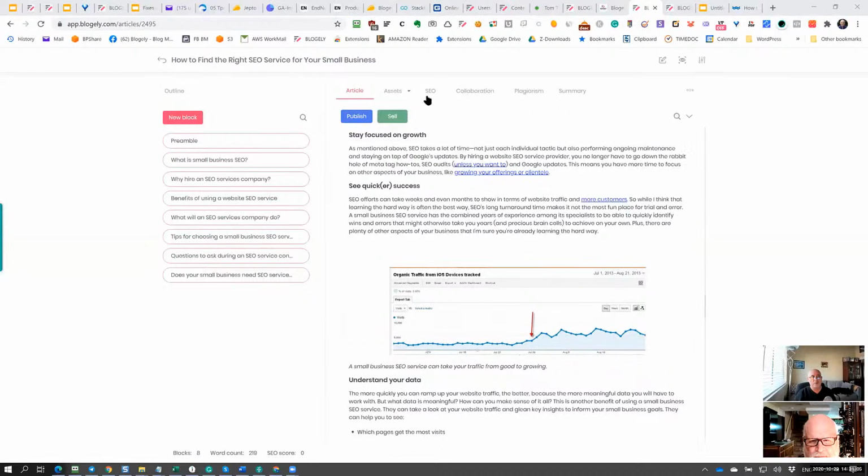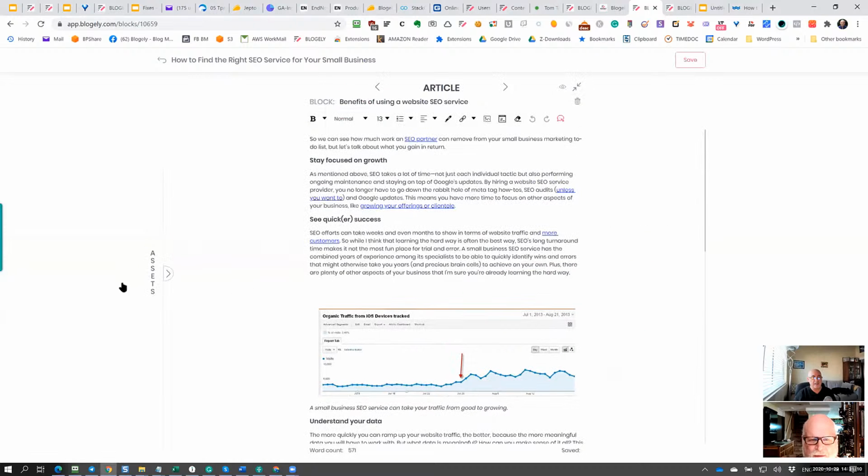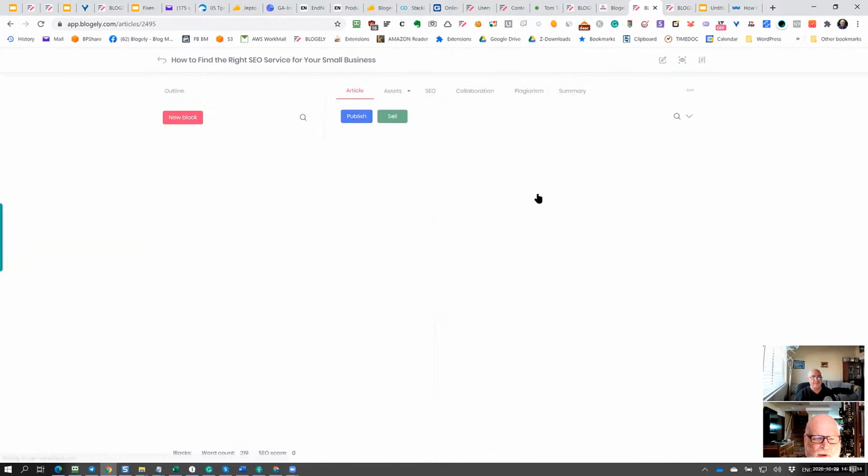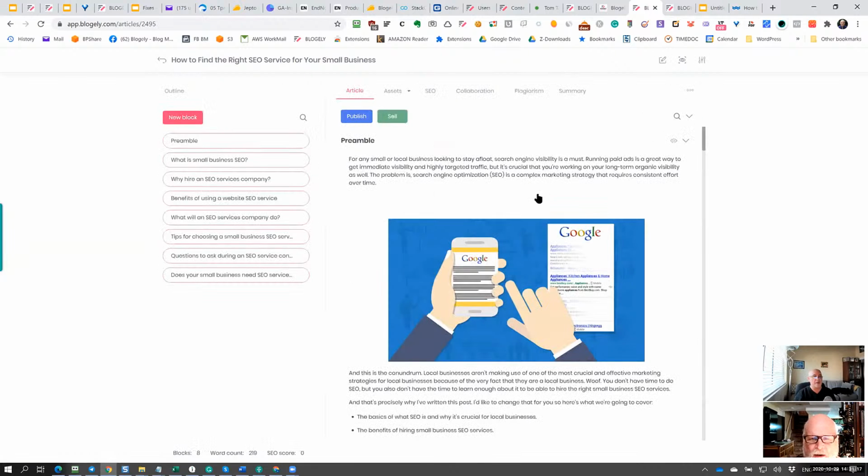So what I'm going to do, if I need to add some assets to the article, I can go. Well, let's do this, Gennady. Before we do that with an existing one, why don't we start from scratch? Yes. And then add assets that way. Exactly. So let's leave this article alone.